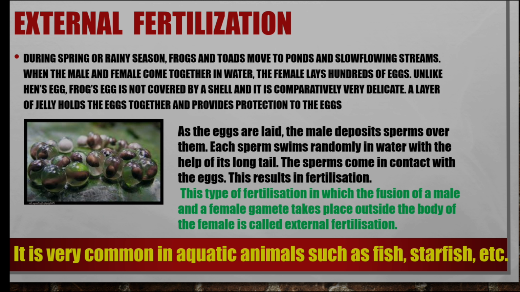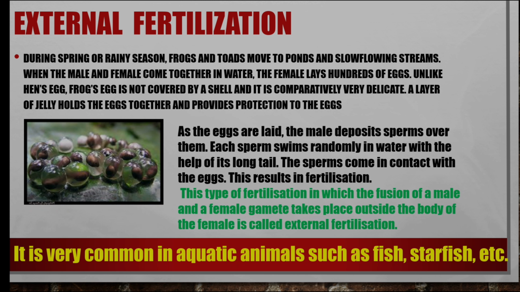What is external fertilization? During spring or rainy season, frogs and toads move to ponds and slow-flowing streams. When the male and female come together in water, the female lays hundreds of eggs there. Unlike a hen's egg, a frog's egg is not covered by a shell. It's comparatively very delicate. A layer of jelly holds the eggs together and provides protection to the eggs, as seen in this picture. As the eggs are laid, the male deposits sperms over them.